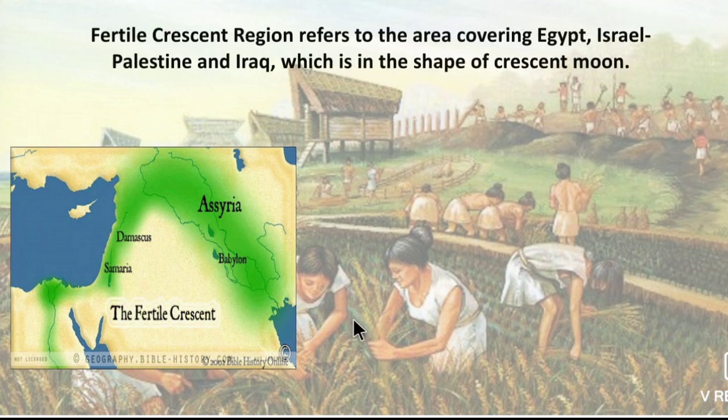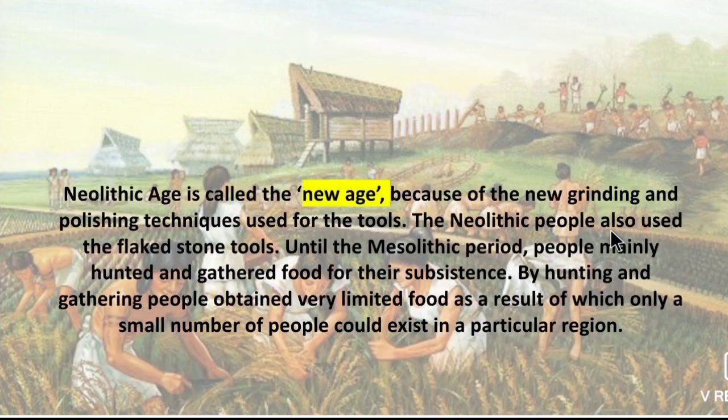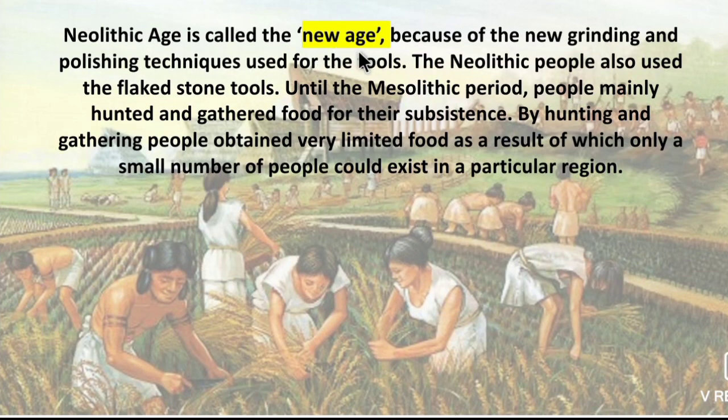And the Fertile Crescent region refers to the area covering Egypt, Israel, Palestine and Iraq, which is in the shape of the crescent moon. So this is the Fertile Crescent region. It is in the shape of the crescent moon, that is half moon. Neolithic age is also called New Age because new grinding and polishing techniques were used. So they used polished tools. The Neolithic people also used flake stone tools.